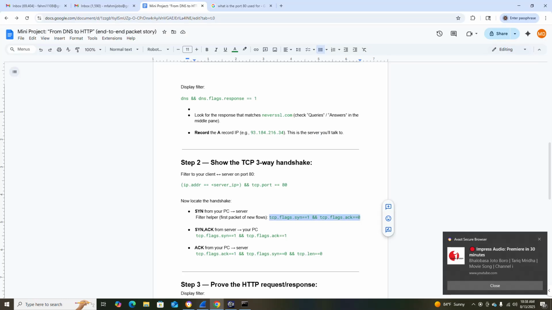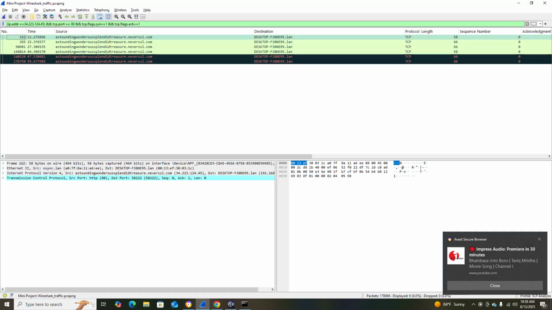Now the last one I'll show you, synchronize equal to 1, this is what I show you, and acknowledge equal to 1, this one I show you, and acknowledge from your PC, so length equal to 0 and TCP length equal to 0. So here I'll put this one, Control V. This is TCP acknowledge equal to 1 back.